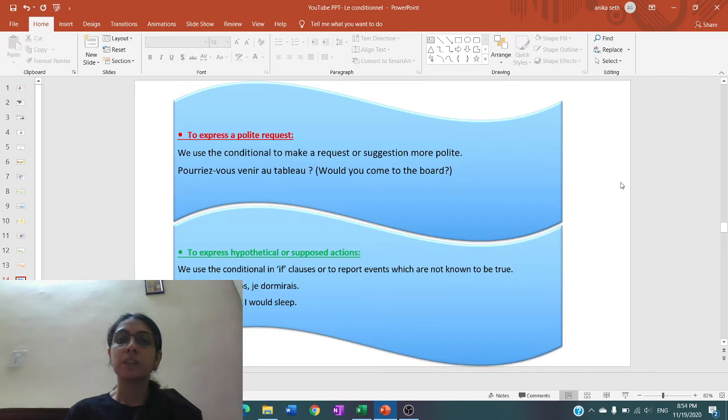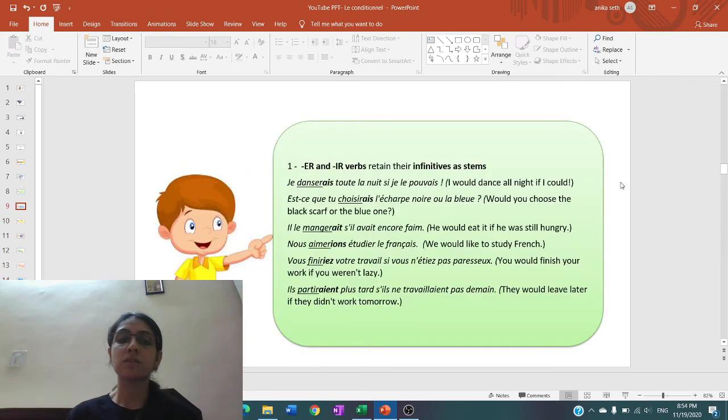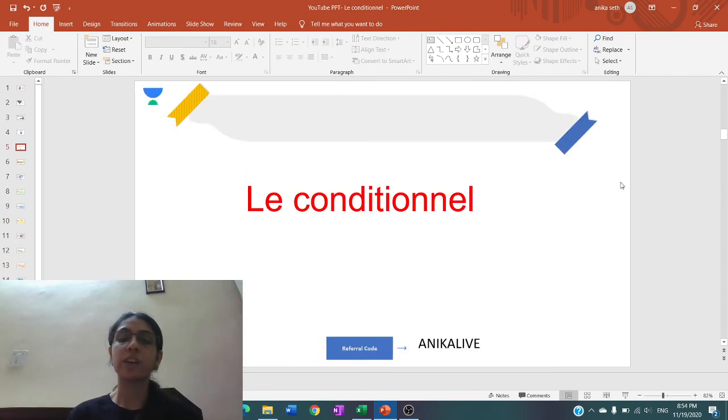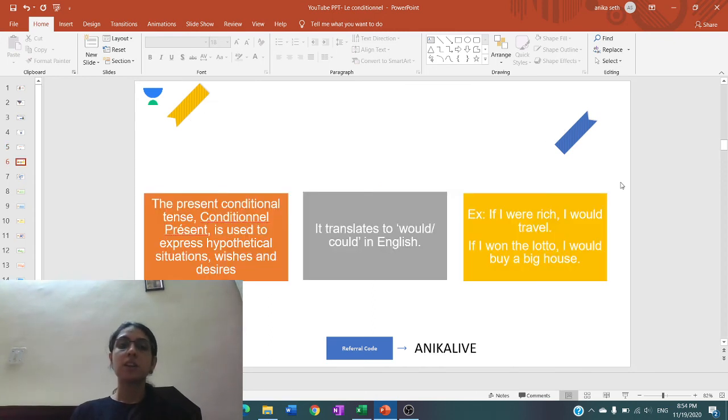So this completes the explanation of the topic le conditionnel présent. What we did for recap in today's class was the conjugation, the explanation, and the situations where we use the conditional tense. All the situations that we have seen in detail: to express a wish, a desire, make a polite request, give advice, a suggestion, a hypothetical situation, etc. So this is used in all these cases, and it translates to would or could in English, and we have seen examples with each of the cases.